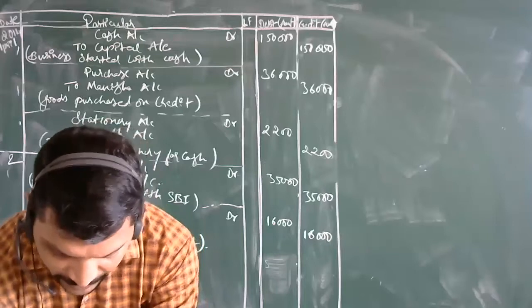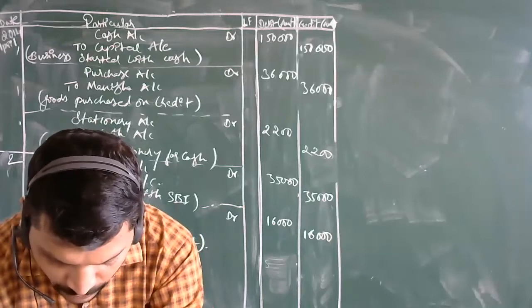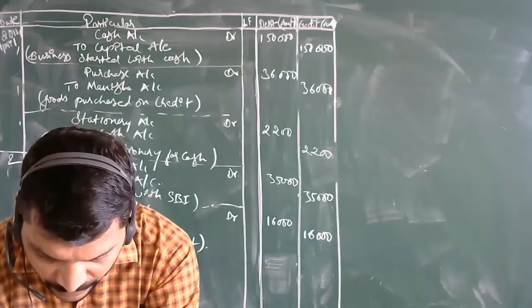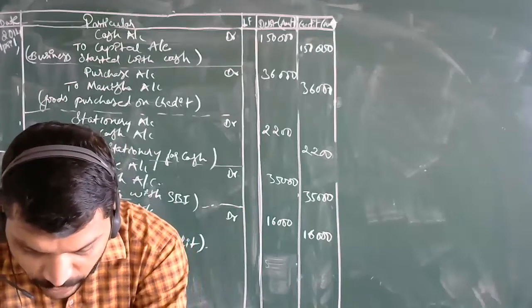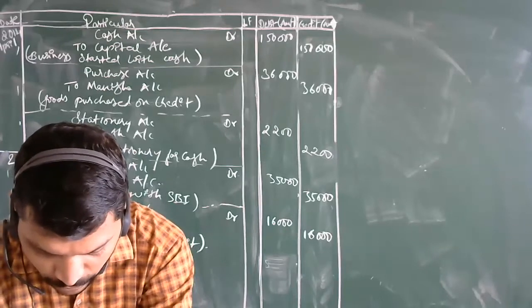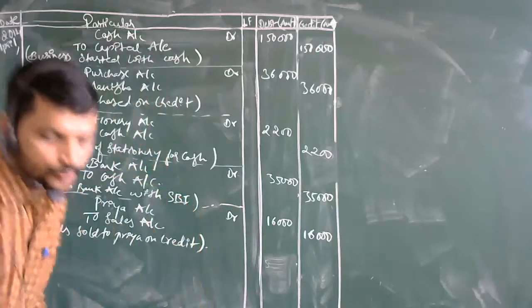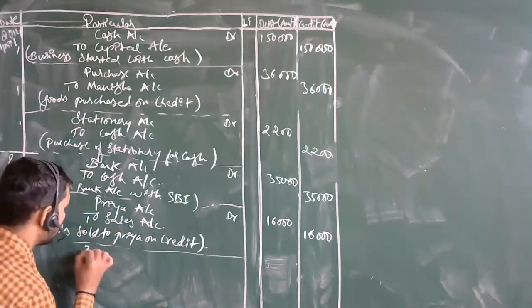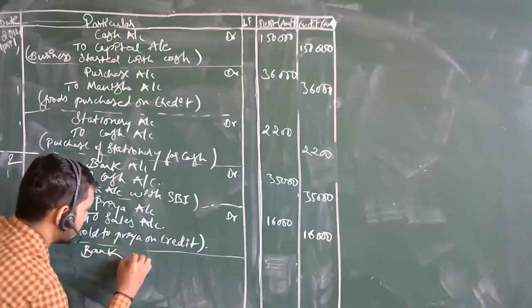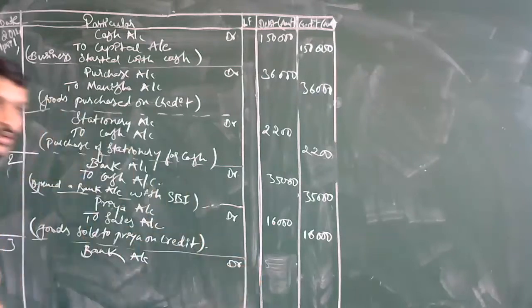I will take one more entry and stop today's class, because I may get disconnected anytime due to shortage. See, on the third day, a cheque has been received from Priya. On 3rd April 2014 or 17, received a cheque of rupees 16,000 from Priya. So what are you going to maintain over here? Bank account. This you are going to show as bank account, because the cheque will be cleared in the bank account, debit to Priya's account.